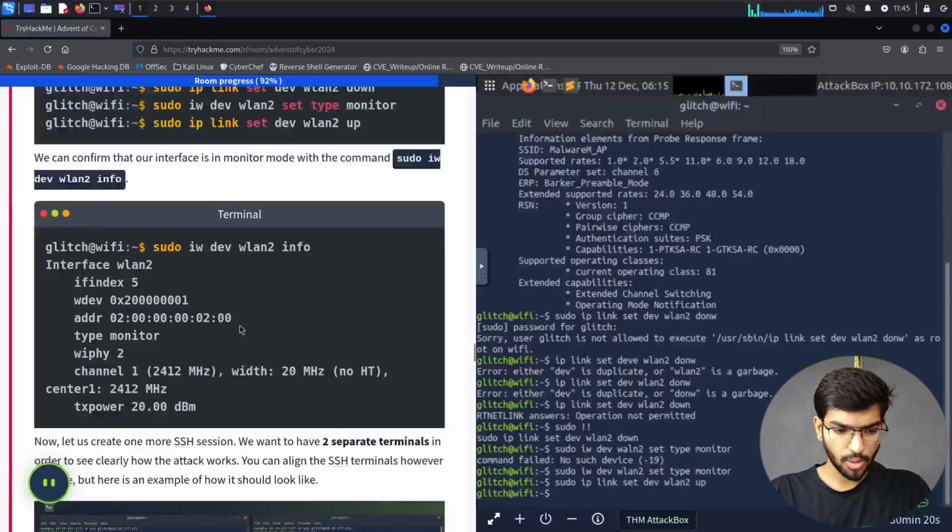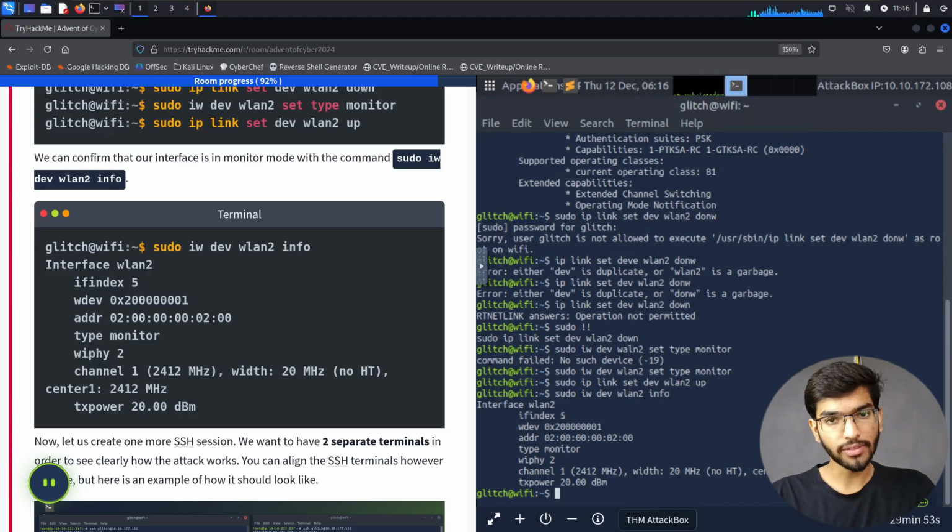Okay. So now let's look at the information about our Wi-Fi interface. Let's run the command sudo iw dev wlan2 info. Okay, so now this is going to give the description about the wlan2 interface. It says type monitor, and this is the wdev and all those things, the address and all those things are there. So we have a monitor type now.